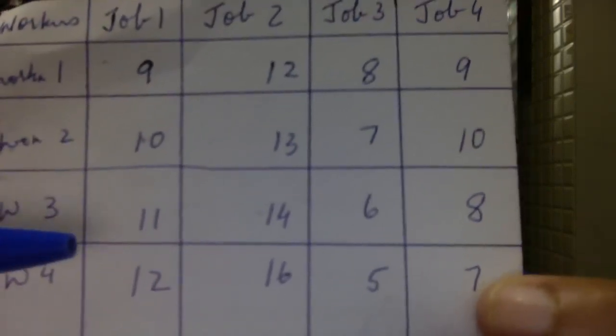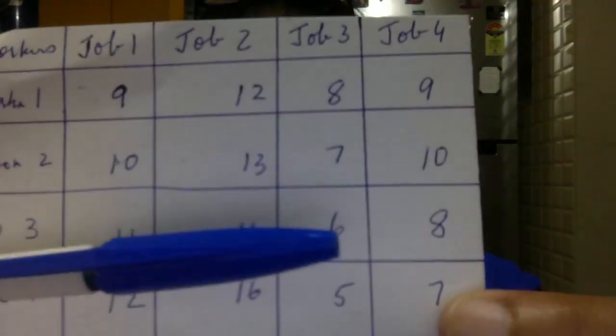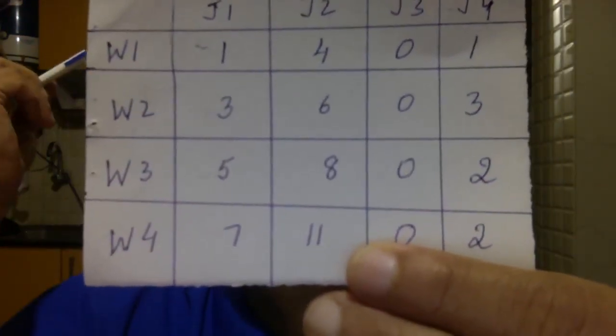So I must get here 5, 8, 0 and 2. If you look at the second matrix, we got 5, 8, 0 and 2. Alright, this was the second matrix we got.